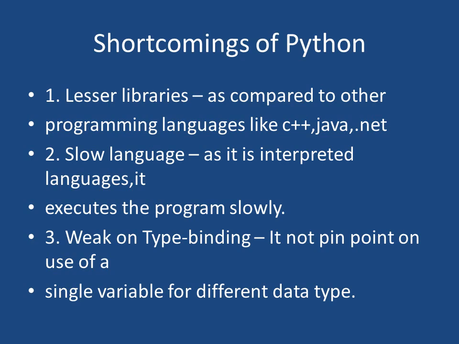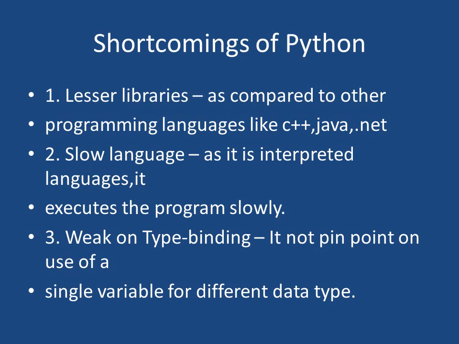Slow language, it is an interpreted language, so work will be a little bit slow. One by one, it will perform its execution tasks. Executes programs slowly. Weak on type binding, it is not pinpoint on the use of a single variable for a different data type.